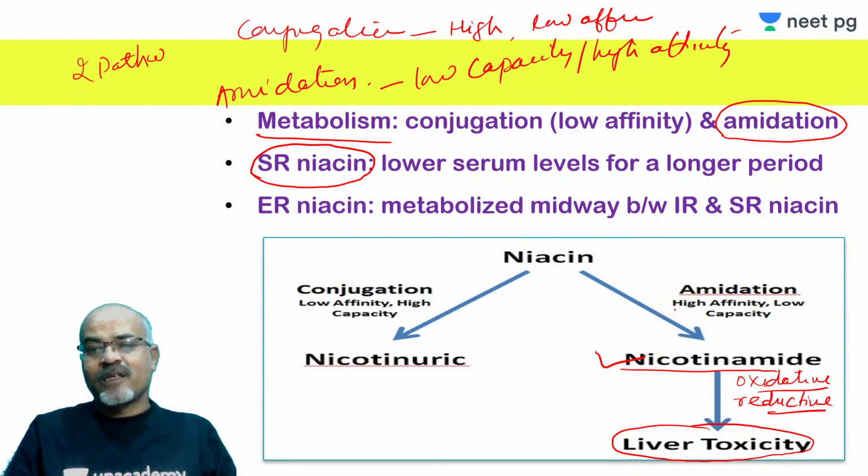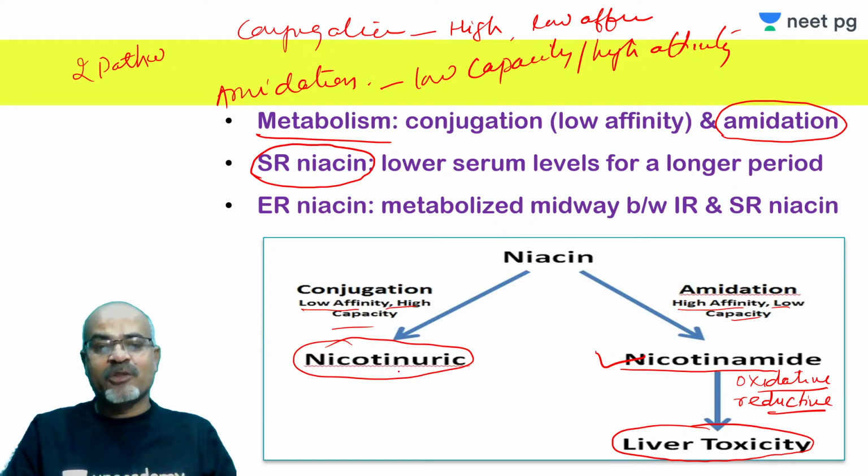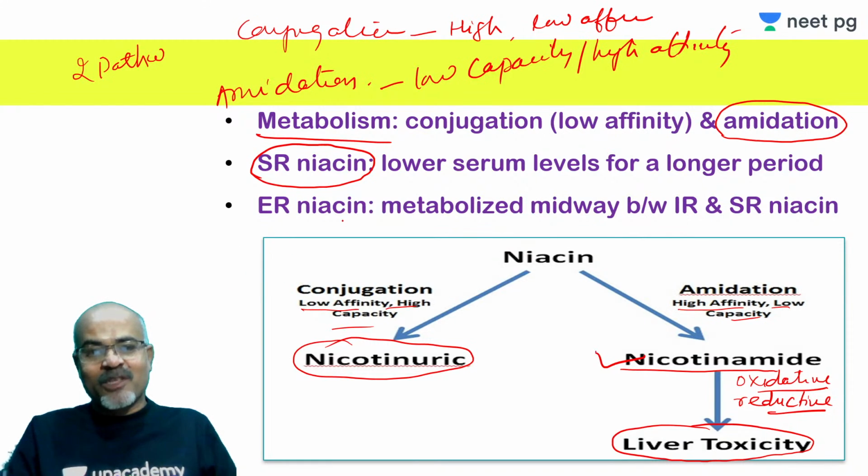So this one is high affinity, low capacity, and this one is low affinity, high capacity. This is the usual metabolite, nicotinic acid, right? And the speed of metabolism is in between immediate release and sustained release. ER niacin falls in between these.